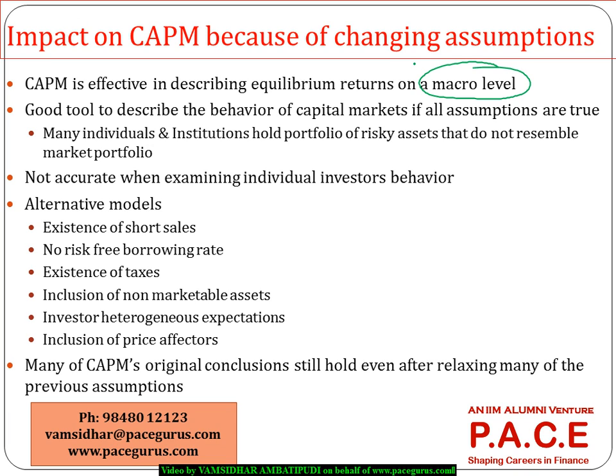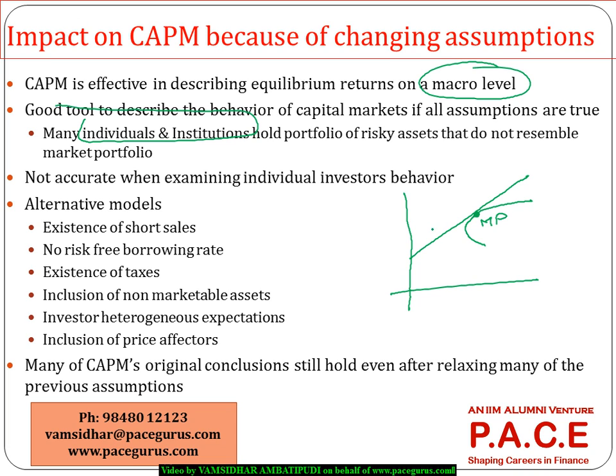Because in reality, what we will see is many individual investors or institutions will not hold the same as the market portfolio. Sometimes I may hold a more risky portfolio than the market portfolio. You may hold a less risky one. We have already seen in one of our earlier chapters, anywhere this is the market portfolio, this is the optimal.